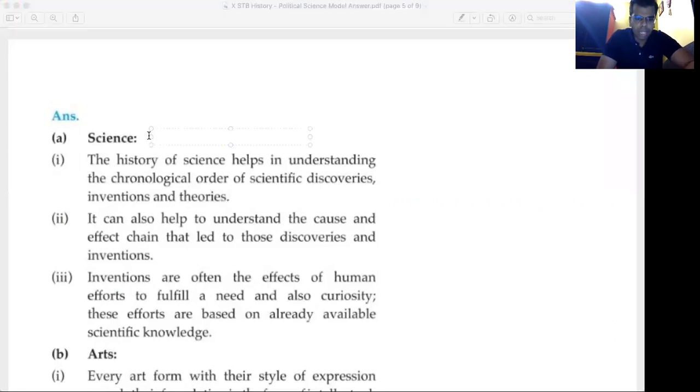Students, for science, any 2 points, you will get half mark for each point. Likewise, you will get 1 mark for science. I hope the 1 mark for science is very clear. After science, it's time to go towards the next field, that is arts.